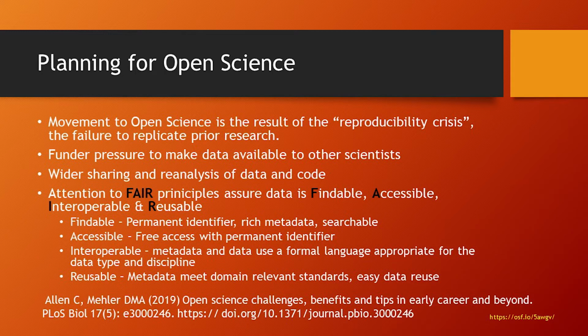Interoperable means that there's enough metadata or controlled vocabulary available so that you can do the mapping, especially if you are trying to use data from one discipline in another discipline. Very often terms are not interchangeable. It's important to be sure they're clear so that people can figure out what applies in their field. And then reusable, just again, having adequate description, adequate metadata, so that the data can be reused.